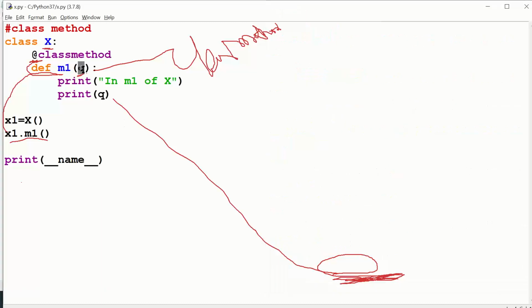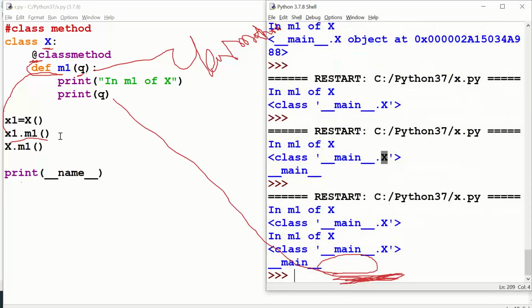Okay, fine. Now you see, __main__.classname it is giving, not an indirect address. So if any method comes up with this syntax, you should recognize it as a class method, and it stores the first parameter as the class name. Right, so one advantage of this method is you can call it with the class name also. Control S, F5. Can you see that it works with the class name also?